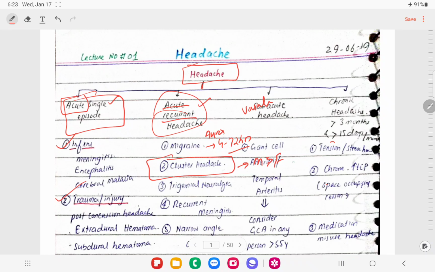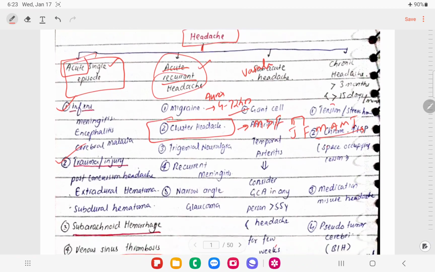So if we say this is Jan, Feb, March, April, May, June, like that, the attacks might be clustered in one time. The patient might have attacks for 2 months, January and February, then the whole year is without any headache, right. That's why we call it cluster headache. The attacks are clustered in one time. These attacks remain for almost 4 to 12 weeks, that is almost 8 weeks, right.